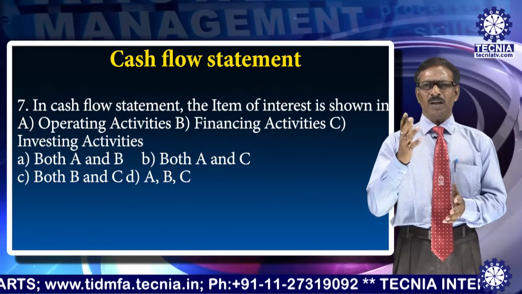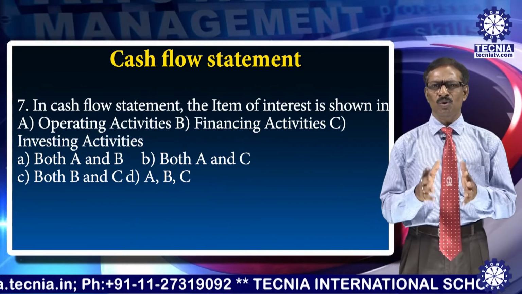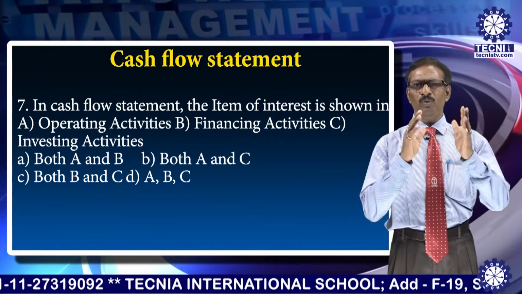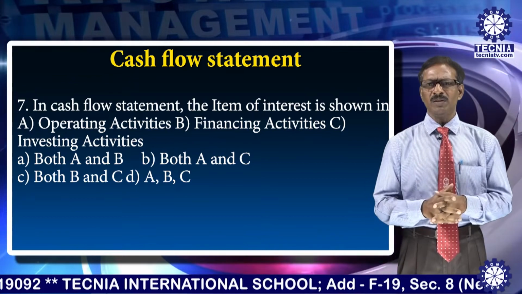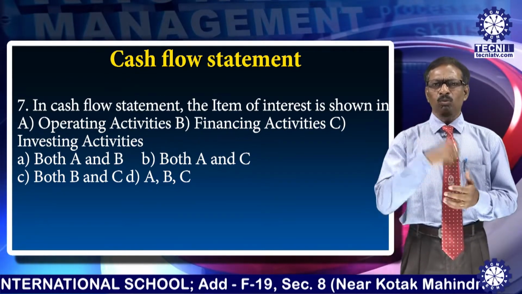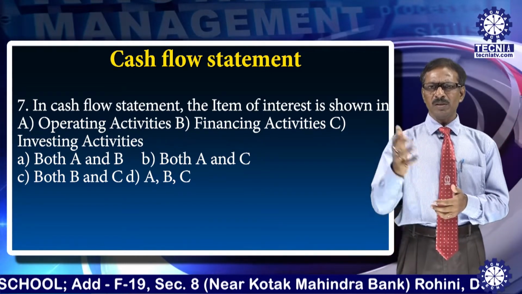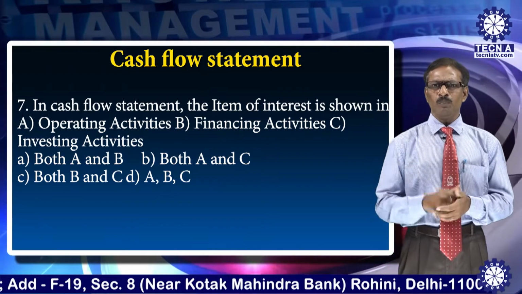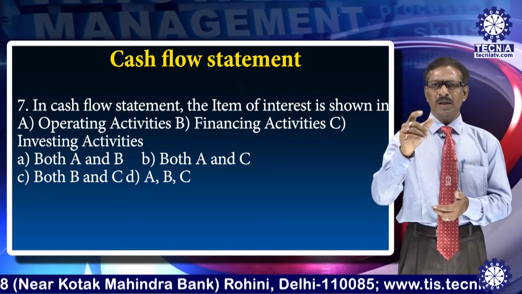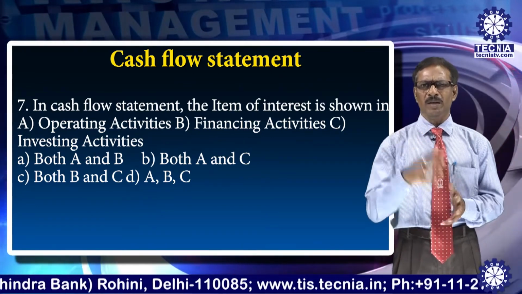See the next item, that is the seventh. In the cash flow statement, the item of interest is shown. You have to identify under which activity it would come. A, operating activities; B, financing activities; C, investing activities. Now what would be your answer? Or both A and B, both A and C, both B and C, and A, B, C. Which one? Think about it. I think you do understand and can get the answer.